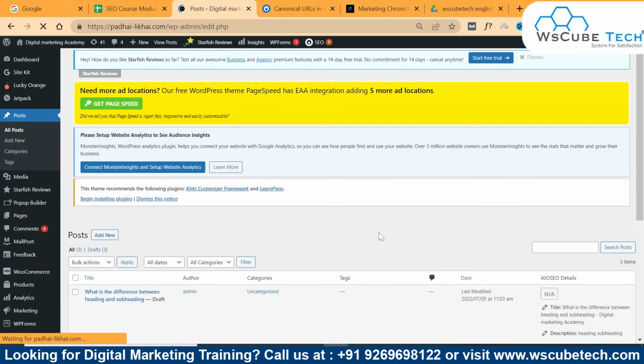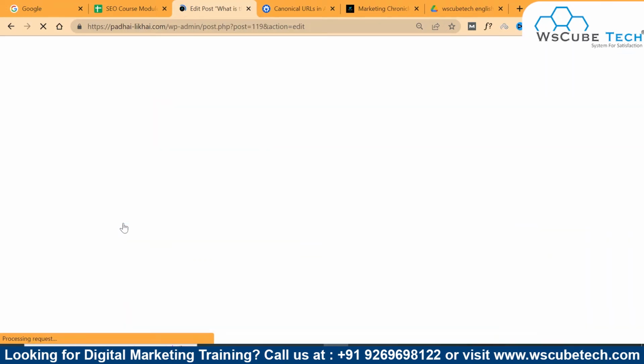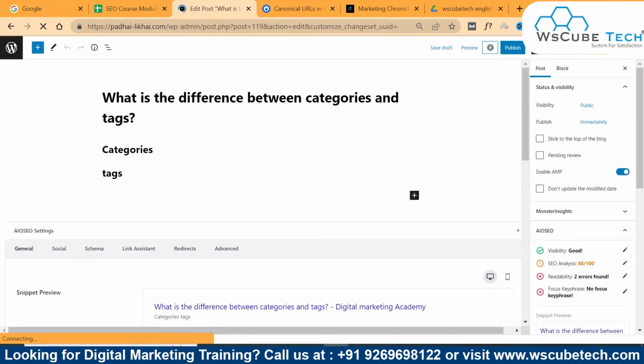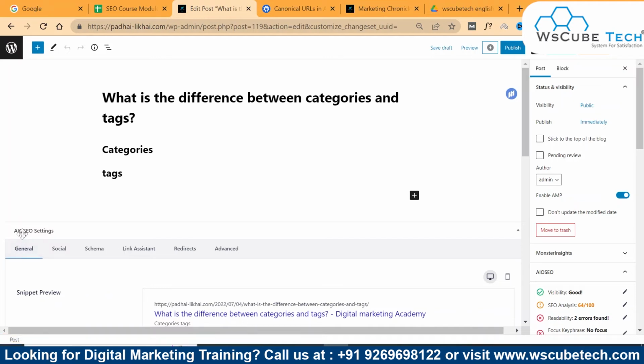Let's suppose we have two different posts here, and these two posts have the same content. Now let me explain how you can add a canonical tag to this particular page. For adding your canonical tag, let's suppose this particular page has the same content as the previous page. For this, you simply have to install a plugin known as All in One SEO. When you are done with the installation and activate that plugin, it will show up here.